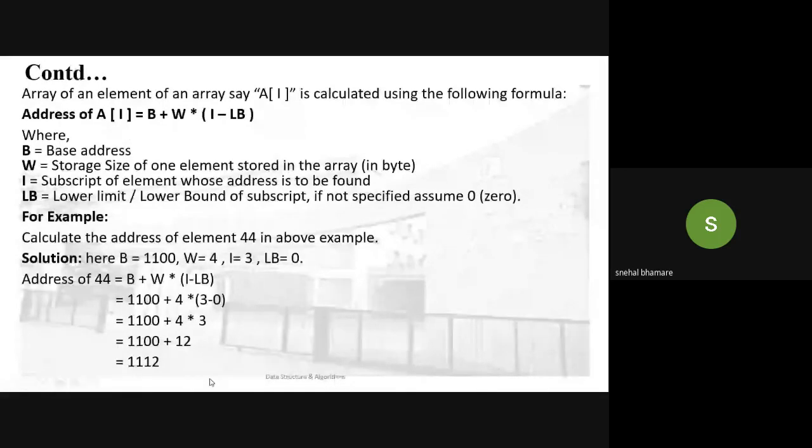Got it, everyone? How to calculate the address? Any doubt in this? Dear students, a question may be asked on how to calculate the address of the given element in the array. So is there any problem? Okay, fine. Consider this short example. Consider a character array whose name is A and its size is 26, having data as alphabets A to Z. Starting address is 100. So find the address of alphabet J. Solve this example in your notebook and post your answer in the chat box.